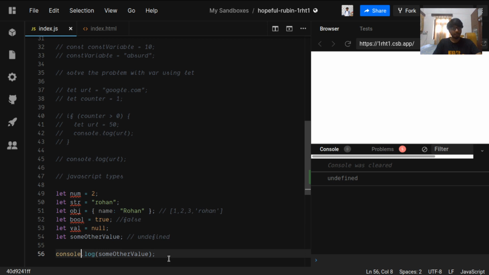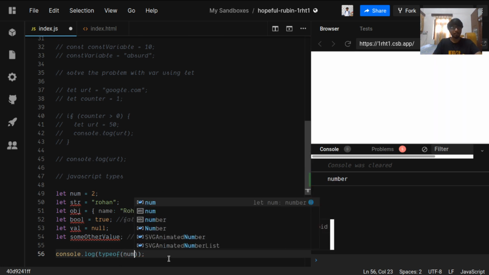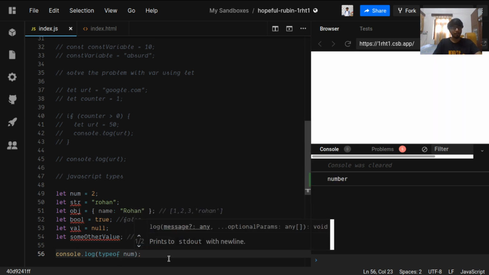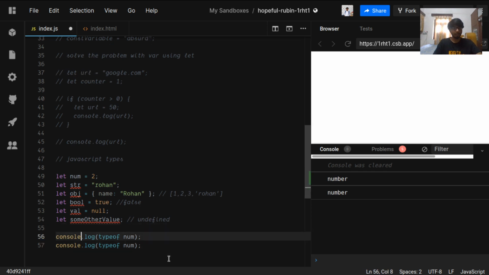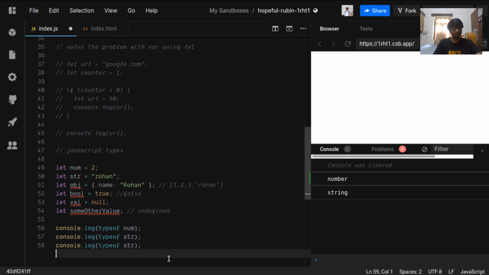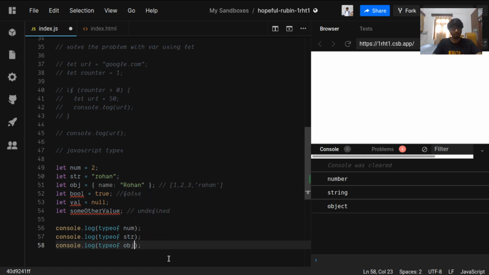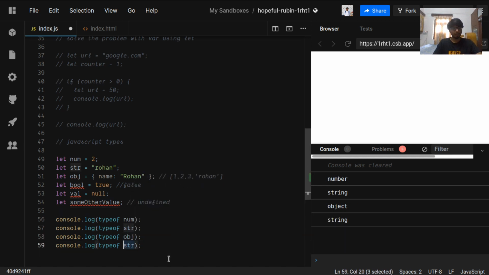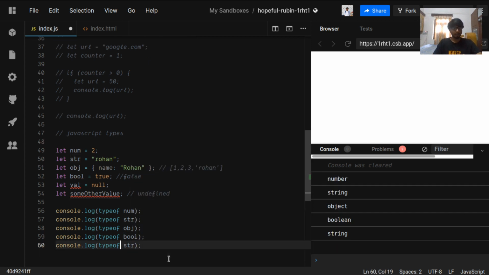And we have an inbuilt typeof operator in JavaScript which gives the type of a value, returning the type as a string. So we have typeof number as number. We can copy this and check for str, which is a type of string. We can copy this and check for object, which is a type of object. We can again copy this, paste it here. Typeof bool is boolean. Typeof value, this would be interesting, is object.